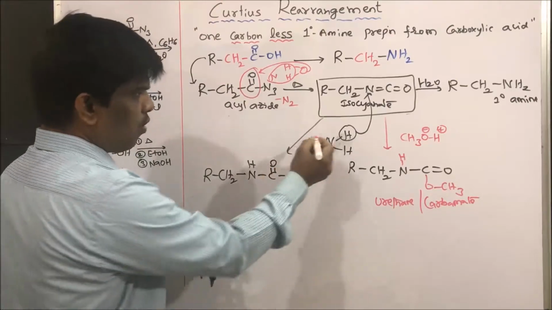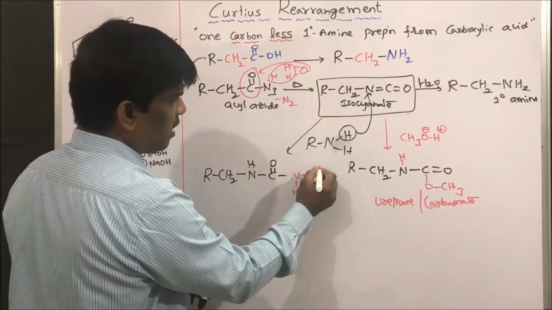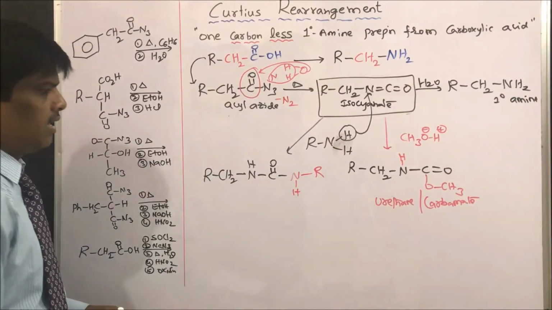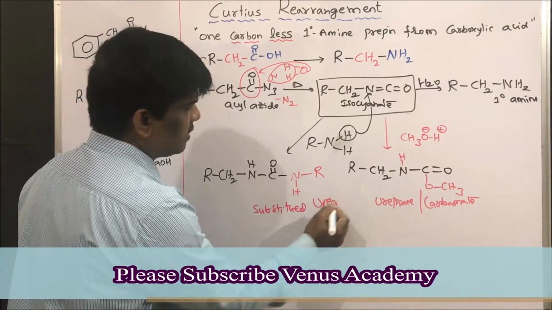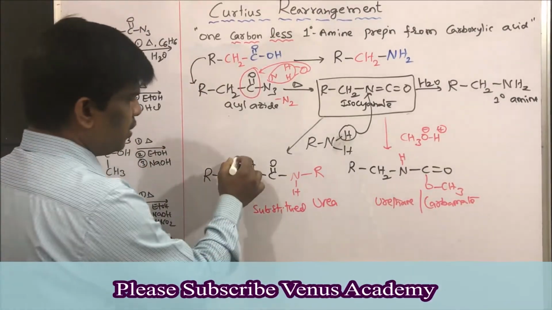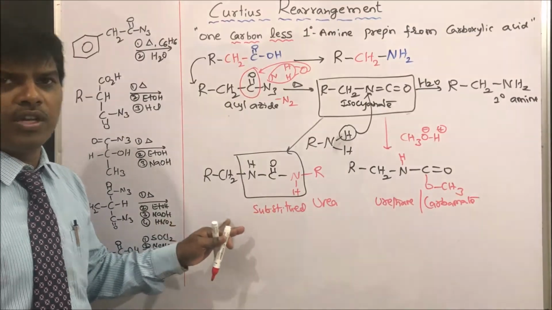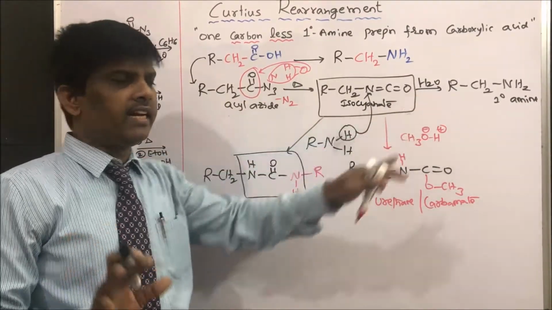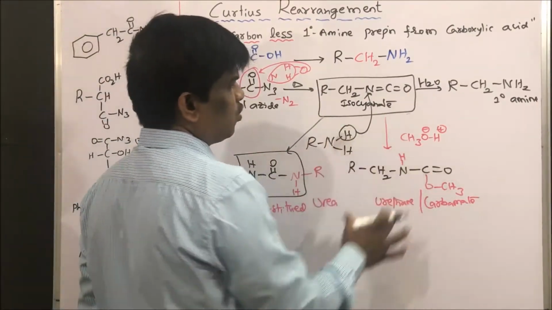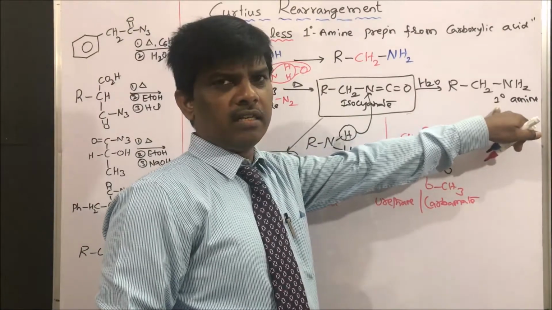So now this nitrogen, then hydrogen and R. This is substituted urea. What is this? It is nothing but urea, isn't it? So we are going to get substituted urea. Dear students, so from isocyanate, let us think there are three ways to make different products. One is directly getting the amine.